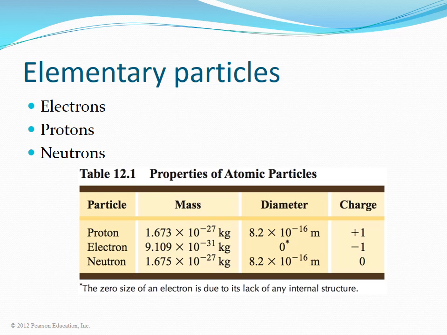The proton and neutron have a diameter of about 8.2 times 10 to the minus 16 meters. The electron's diameter is too small to be measured and considered to be less than 10 to the minus 18 meters.